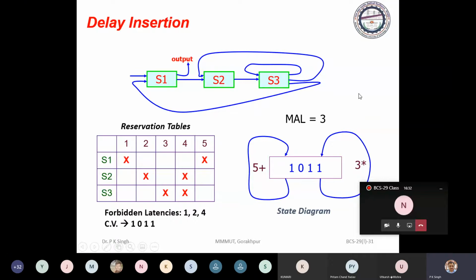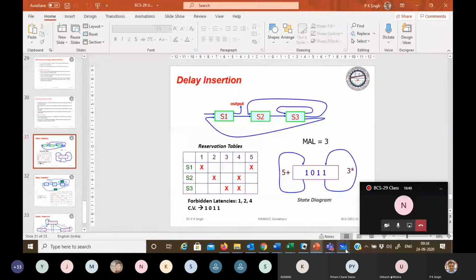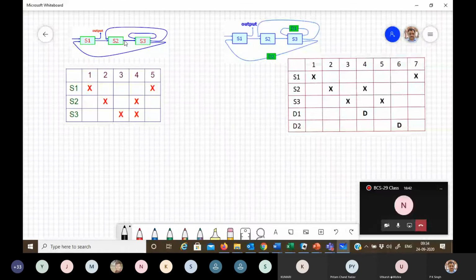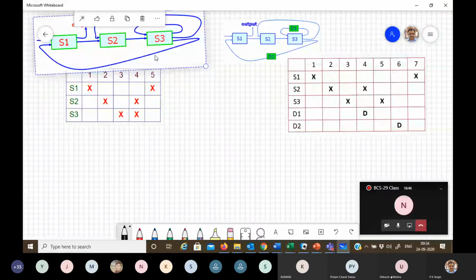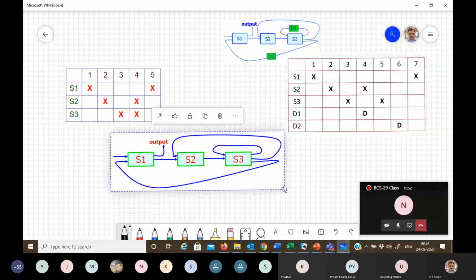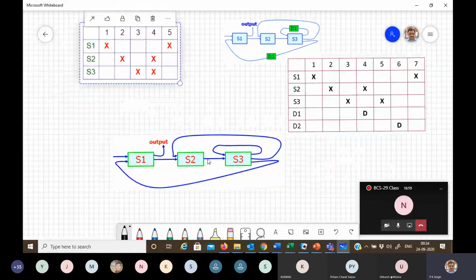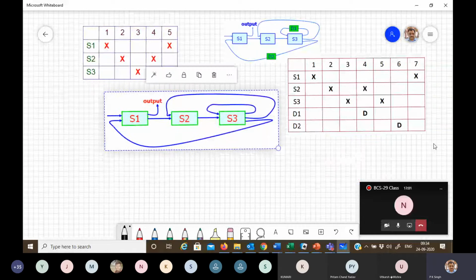Just see this case. This is your non-linear pipeline, and we have this reservation table for this pipeline.